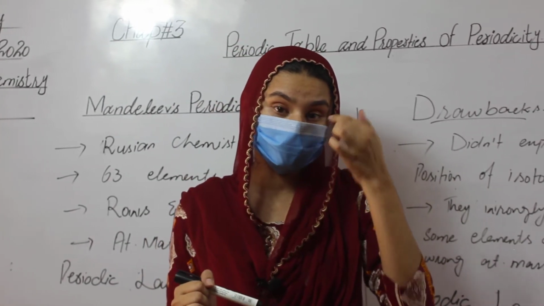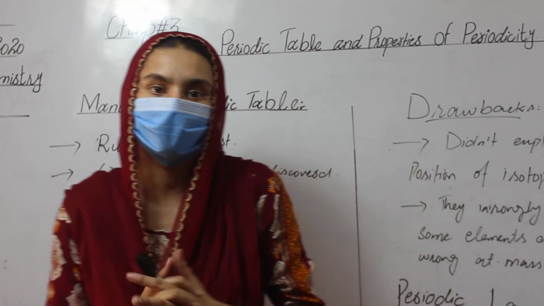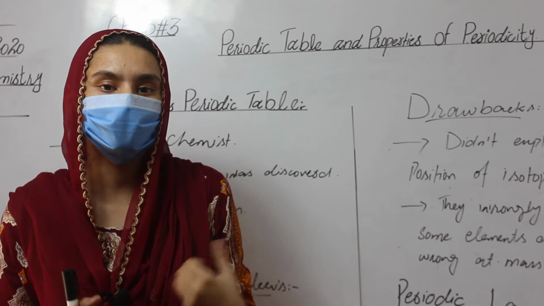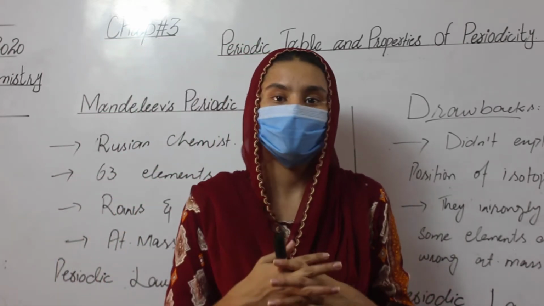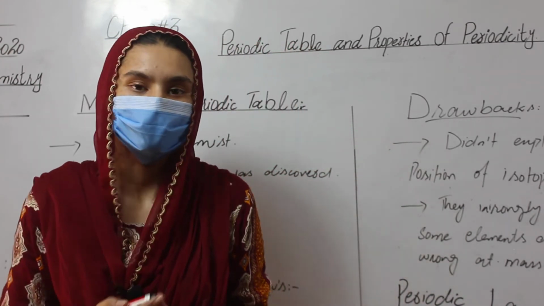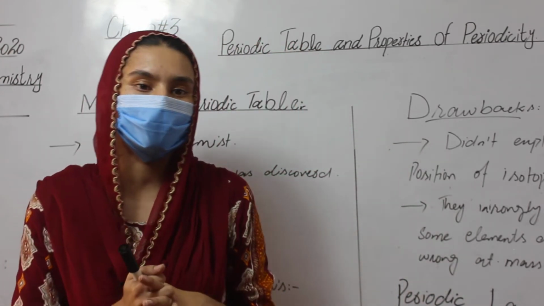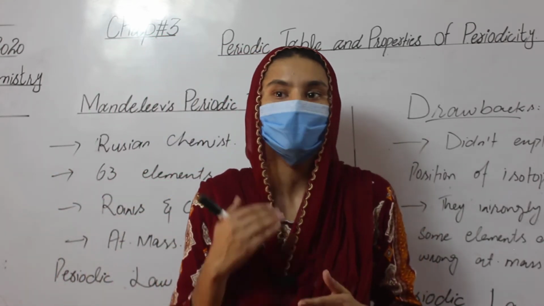When these elements were arranged in rows and columns, they formed a table, and this table was called Mendeleev's periodic table. Mendeleev's law is: the properties of the elements are a periodic function of their atomic masses. Means their law is based upon atomic masses. They arranged all elements on the basis of atomic masses.